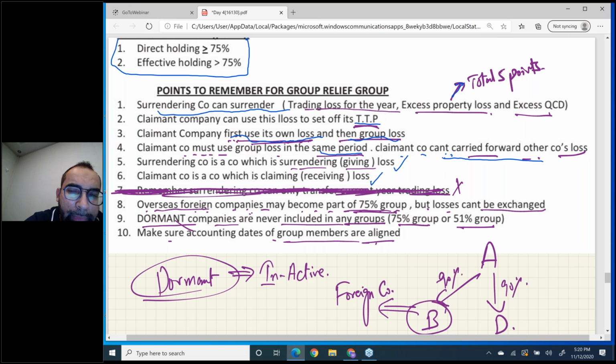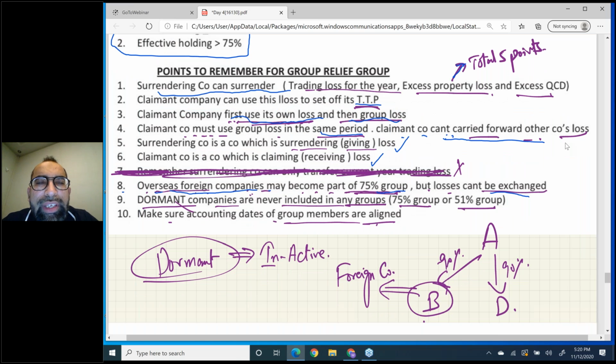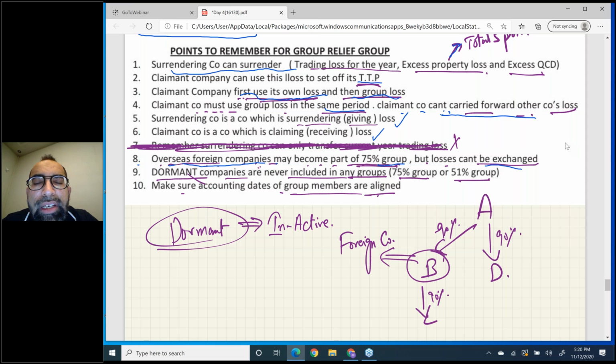Now, overseas foreign companies may become part of a 75% group, but losses can't be exchanged. See the screen: A has 90% shares in B company, and B company is a foreign company. Can a foreign company be part of this 75% group? Yes, but that foreign company will be a silent member.